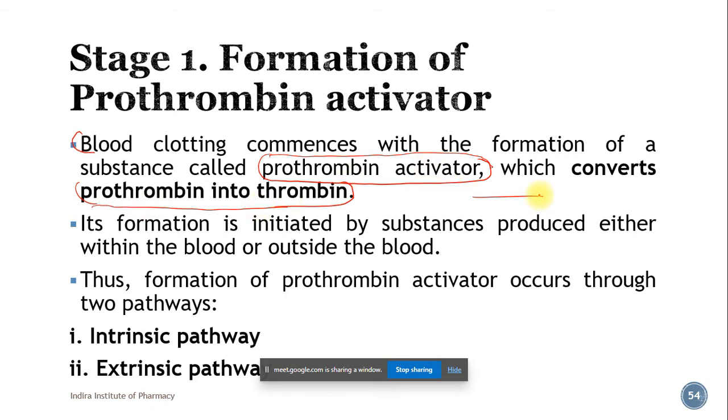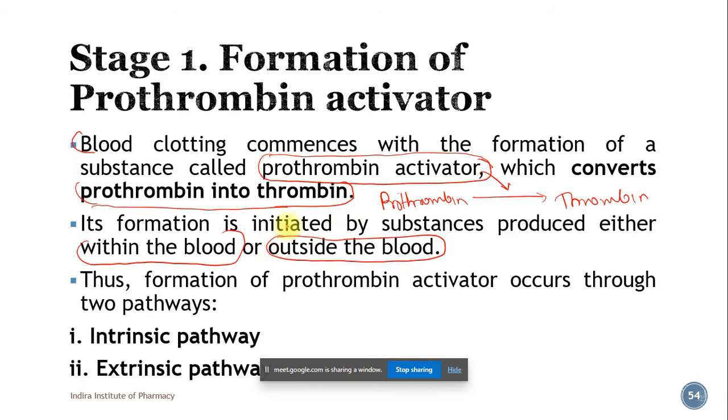So in a reaction format, it can be written like this. This is prothrombin to thrombin in presence of prothrombin activator. Its formation is initiated by substances produced either within the blood, this is important, or outside the blood.